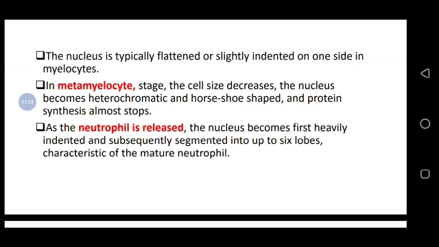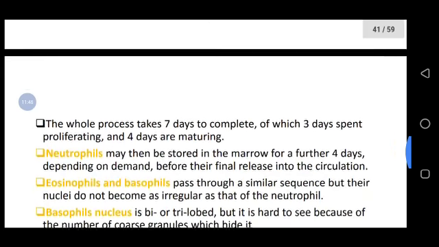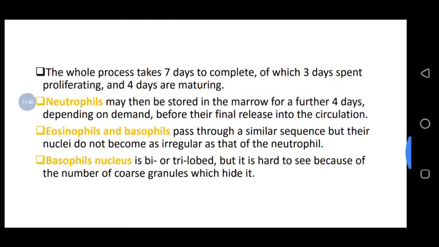At the neutrophil stage, now inakuwa released from the metamyelocyte. Now the neutrophil is released, which is matured now. The nuclei become first heavily indented and subsequently segmented into up to 6 lobes, characteristic of a mature neutrophil. So we found this neutrophil is now matured into 6 characteristic lobes. Hiyo utajua kabisa now this is a matured neutrophil.